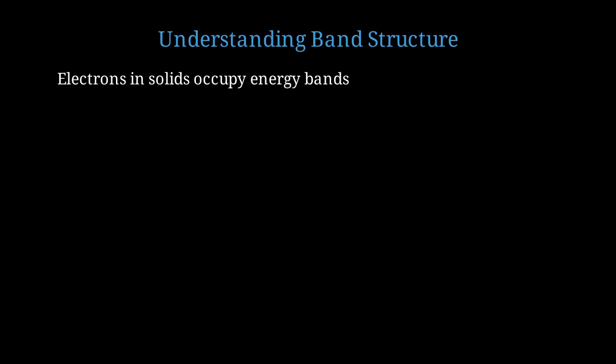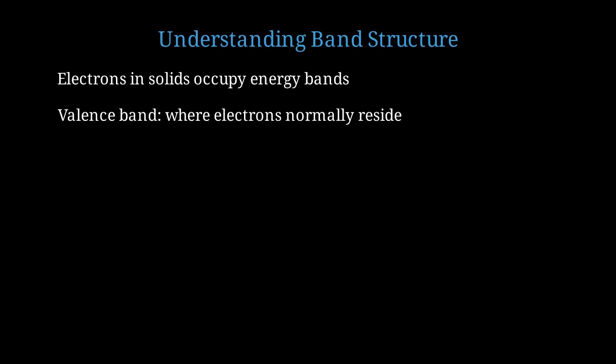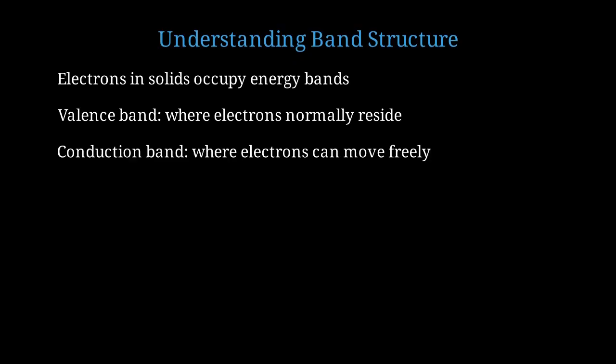To understand this paradox, we first need to understand what band structure means and the difference between direct and indirect bandgaps. In solid materials, electrons don't have discrete energy levels like in atoms. Instead, they occupy continuous bands of allowed energies. The valence band is where electrons normally reside at low temperatures. It's the highest occupied band. The conduction band is above the valence band. When electrons reach this band, they can move freely and conduct electricity.